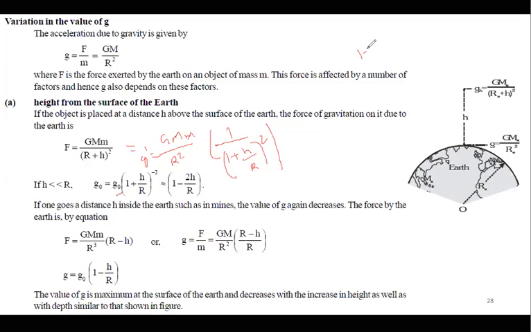And you know that (1 plus x) to the power n is equal to 1 plus nx, if x is very, very small compared to 1. NEET students, if you don't know this, this is a property from the binomial theorem. Got it?